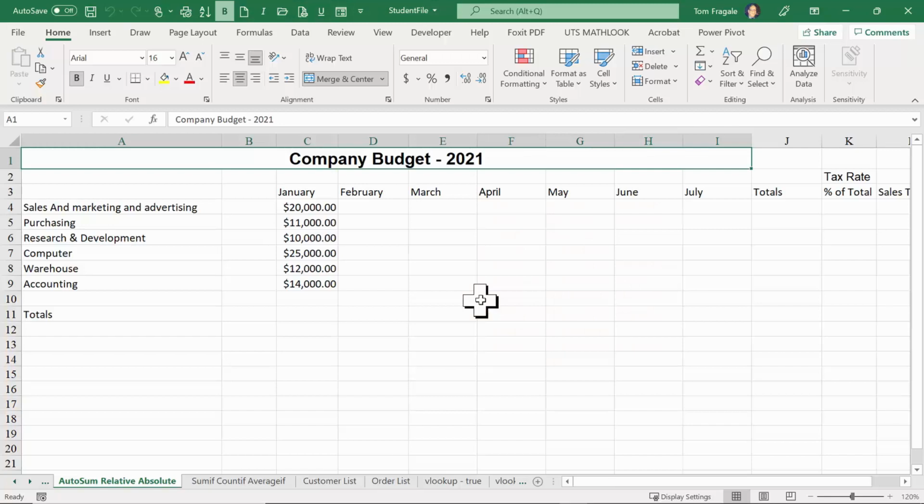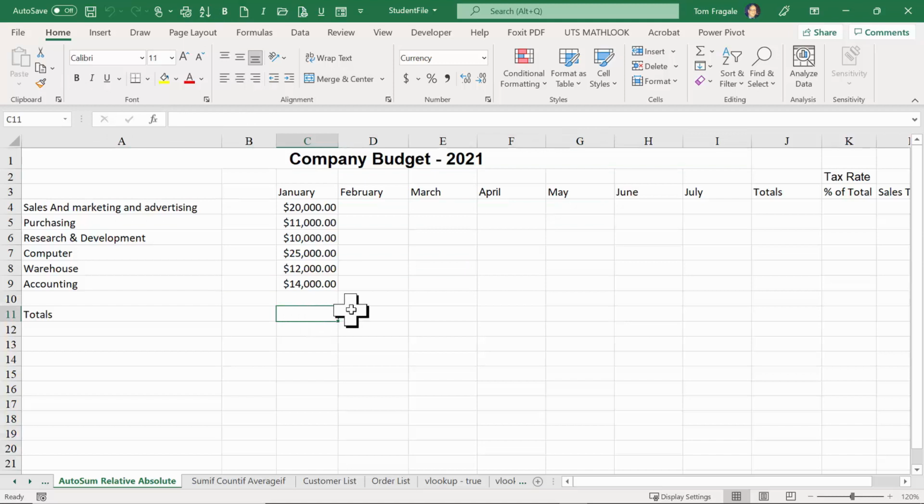So let's start off with the AutoSum. Just in case you don't know about it, it's very, very important. It's going to be used all the time. So you can see in column C, obviously I want to have a column total. So I'm going to click on cell C11. Now this could be a big long column all the way down. So you click at the bottom of the column.